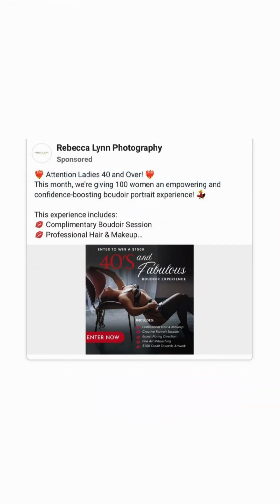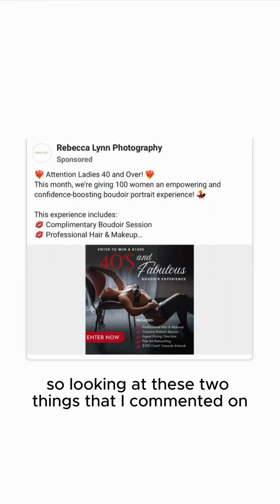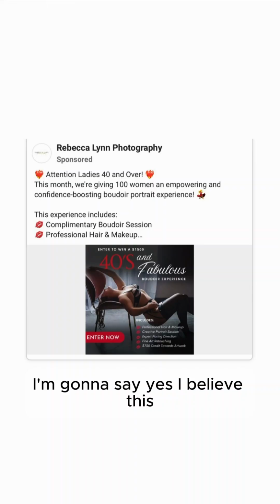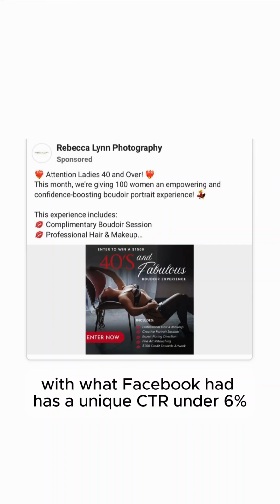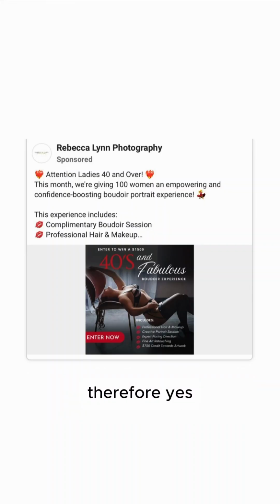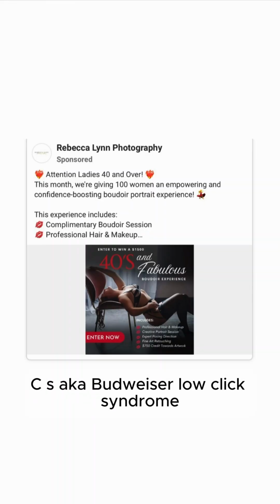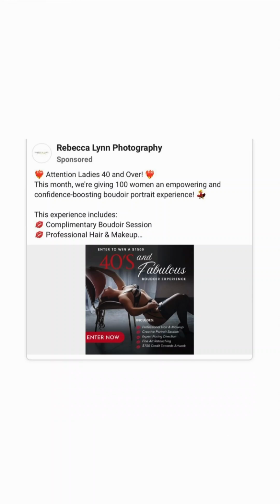So, all right, looking at these two things that I commented on, I'm going to say, yes, I believe this Boudoir Facebook ad has a unique CTR under 6%. Therefore, yes, I do believe it has BLCS, aka Boudoir low click syndrome.